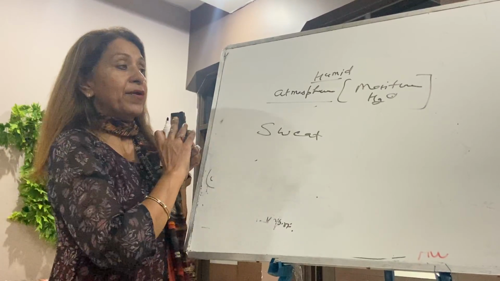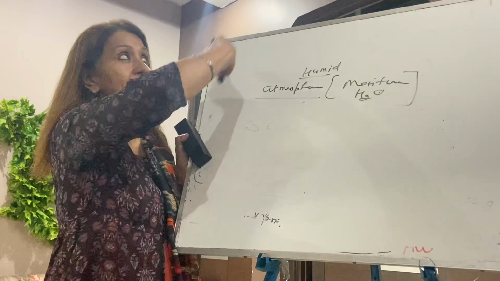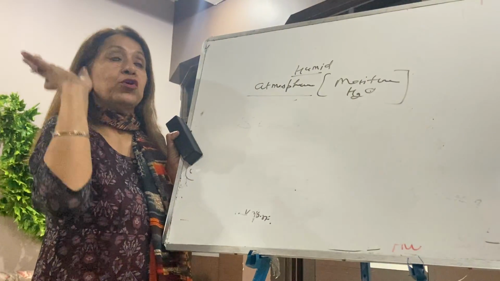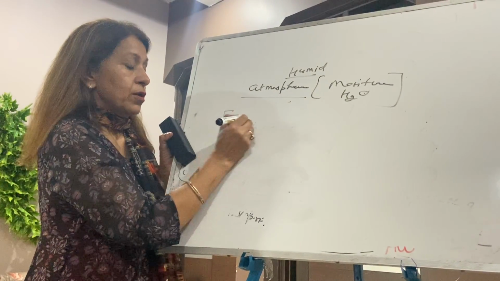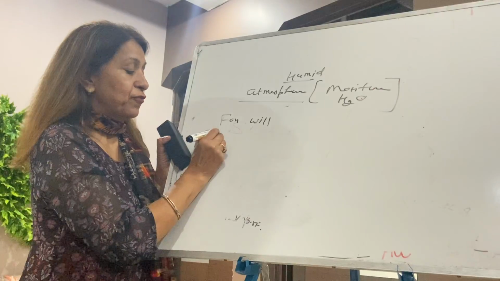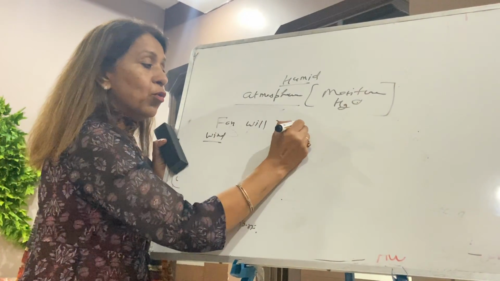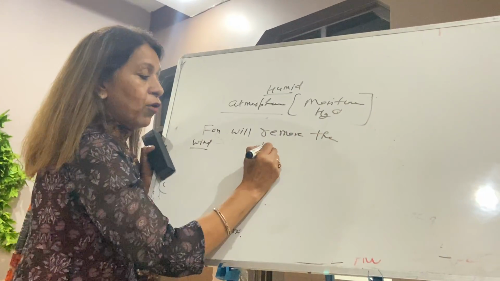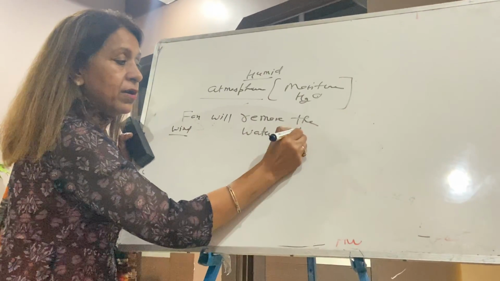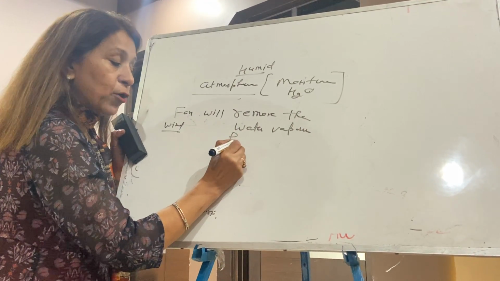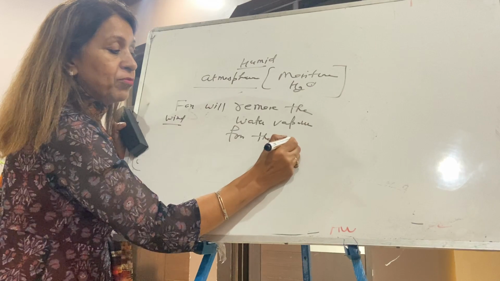The fan, the wind, will remove the water vapor from the room, or from the air.